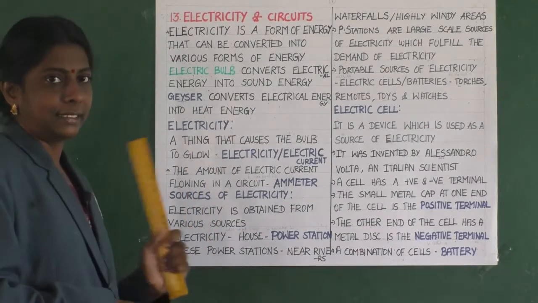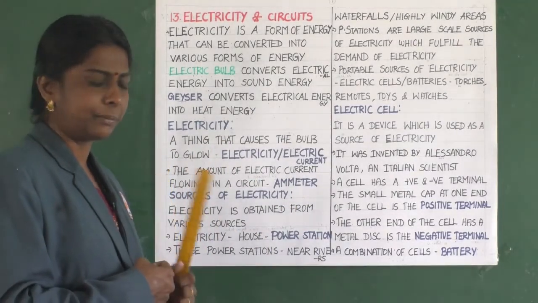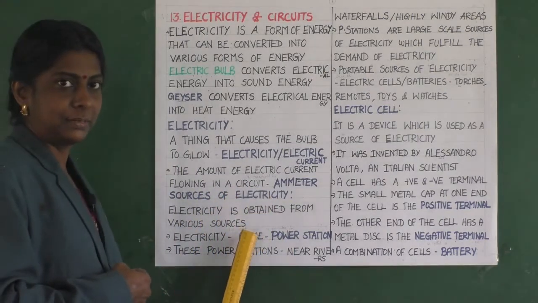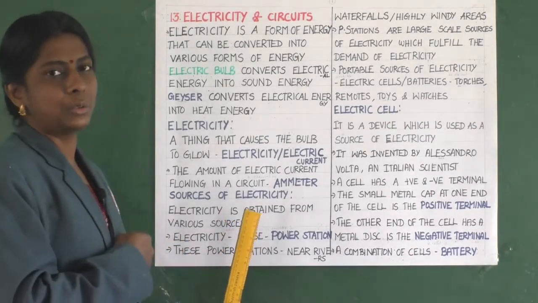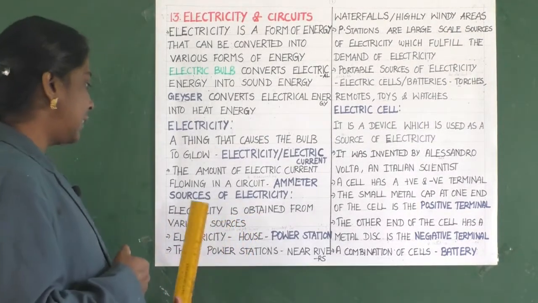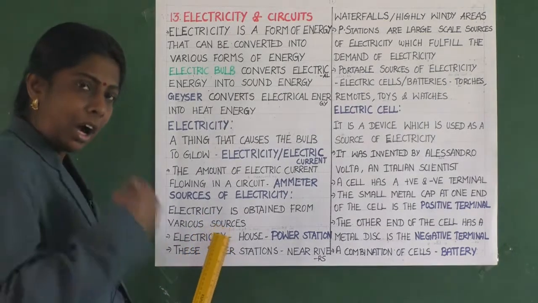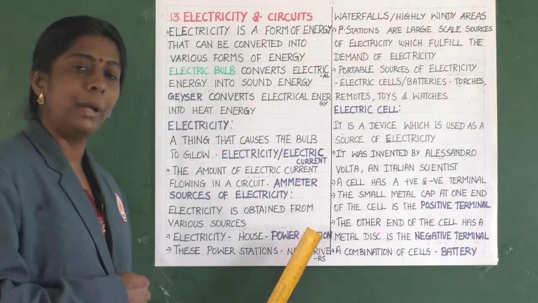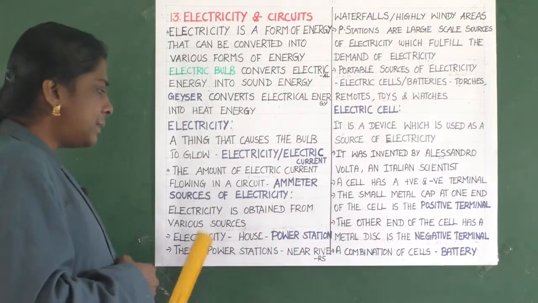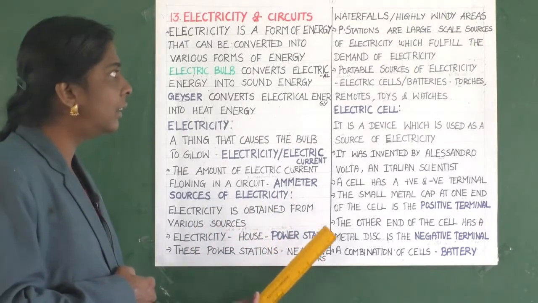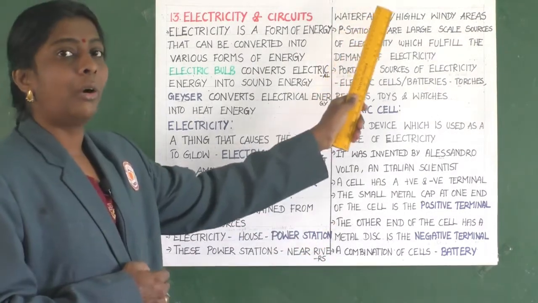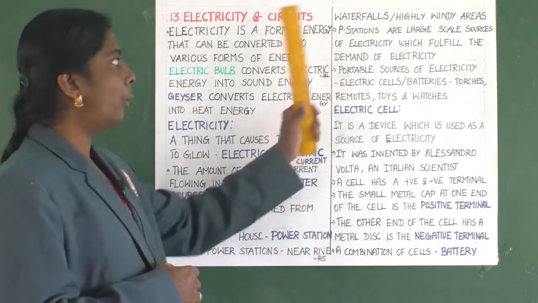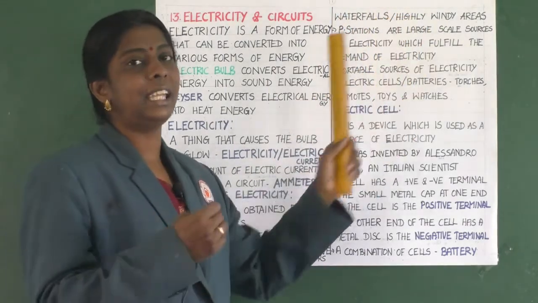Then, sources of electricity. From where are we getting this electricity? Electricity is obtained from various sources. So, what are the different sources? Electricity which we get in our house is generated from a power station. These power stations will be near rivers, waterfalls or highly windy areas.